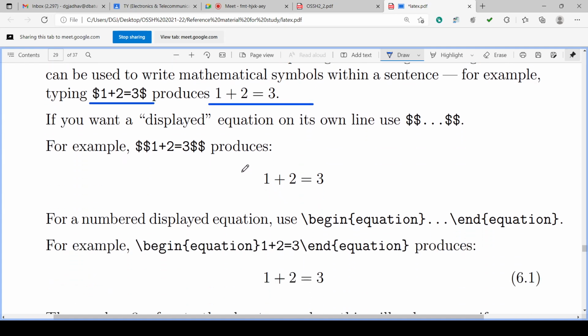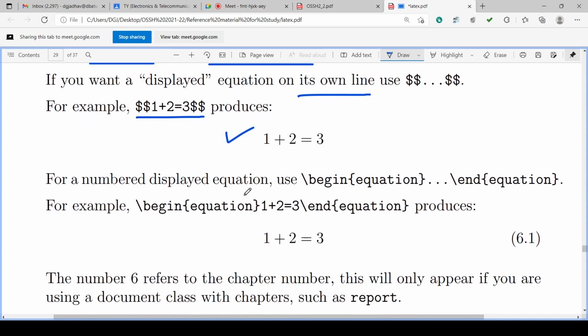If you want to have the equation on a separate line, that is, a displayed equation on its own line, then we have to use double dollar: dollar dollar, equation, and dollar dollar. So it will generate this type of equation.